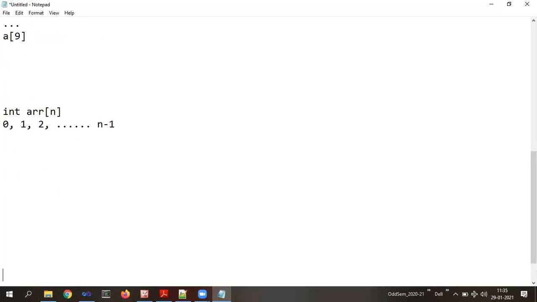Yes, it is a group of elements of the same data type that are accessed or referred to by the same name. For this same data type, there is a synonym. Usually we call it a group of homogeneous elements. Homogeneous elements means elements of the same data type. Right? Followed?